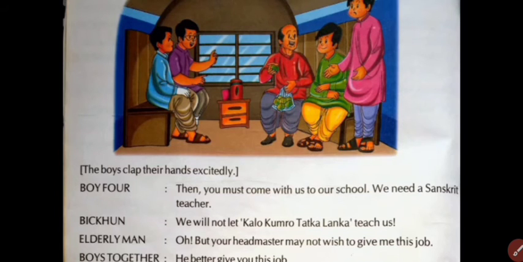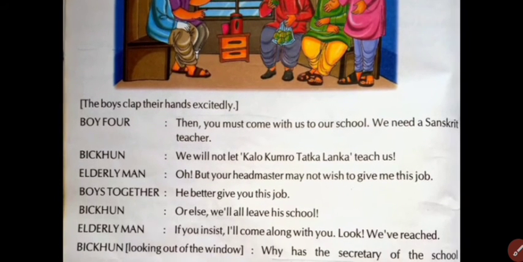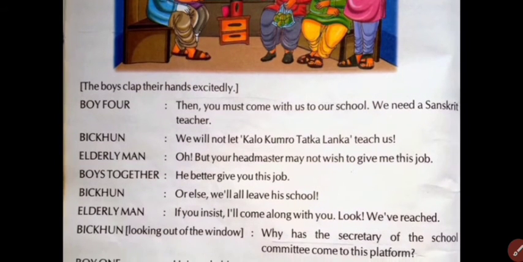The boys clap their hands excitedly. Boy 4 says, "Then you must come with us to our school. We need a Sanskrit teacher." Bhikkhun says, "We will not let Kalo Kumro Tatkalanka teach us." The elderly man says, "Oh, but your headmaster may not wish to give me this job."